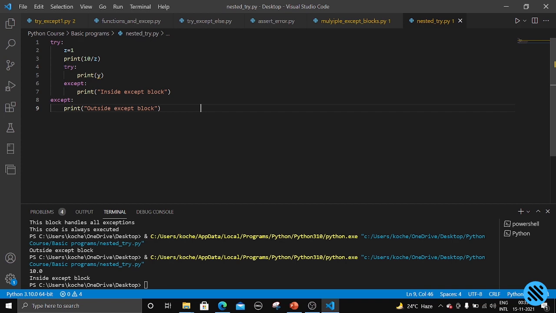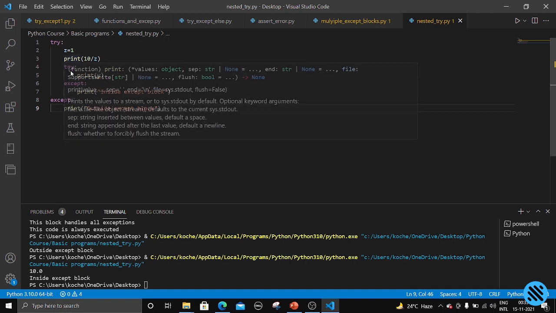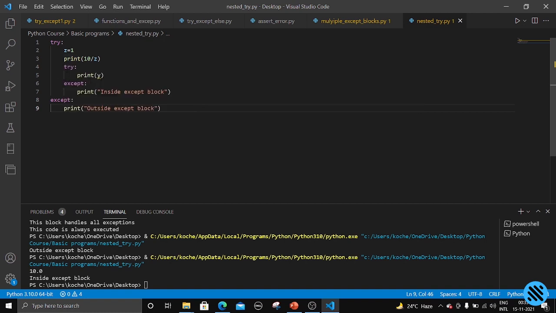After that, we have written one more try block, and inside it we are writing print y. Y is not defined, so an error is raised. These two are properly indented, so this try block contains this except block. That's why this statement will be executed: inside except block.